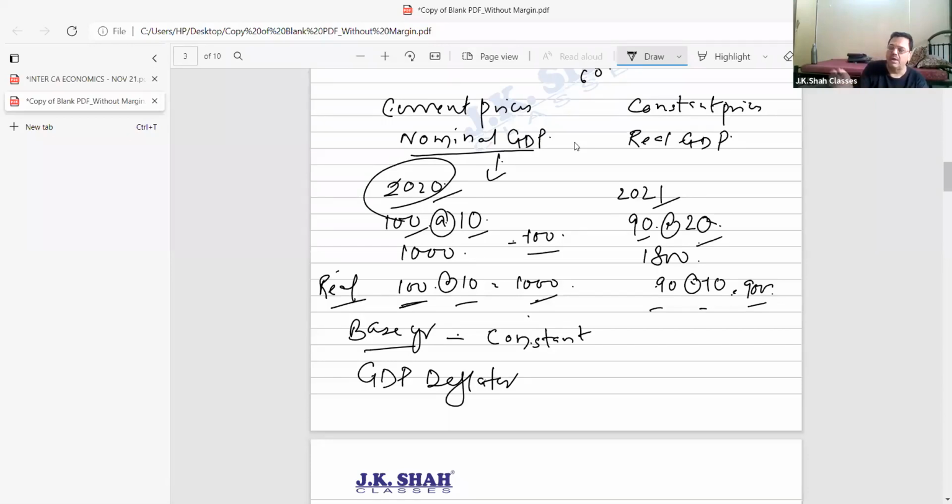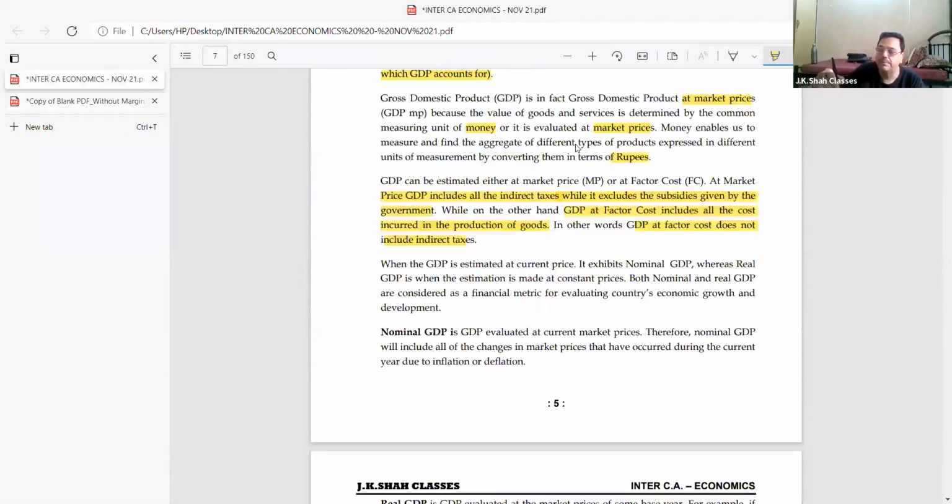So now tell me, beta, what will be the index number? If it was 100 earlier, this year it becomes 90. How come 90? Because the same quantity has become less. Any doubts over here? If there are, please tell me. There should not be any doubt. We'll read this part. Kindly pay attention. Listen, please, beta, and remember, we'll have to solve some sums on this. First, we should understand the concepts and then the sums.